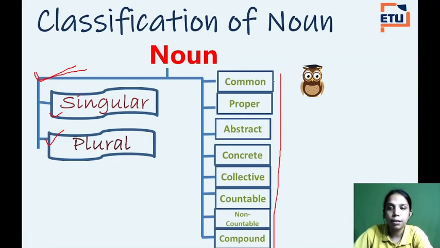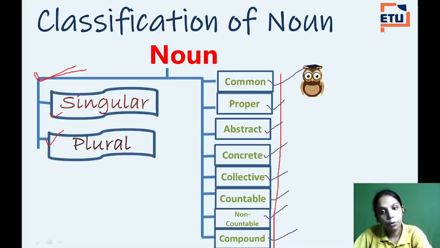Here it is common noun, proper noun, abstract noun, concrete noun, collective noun, countable noun, non-countable noun and compound noun. Let me read it for you again. Common noun, proper noun, abstract noun, concrete noun, collective noun, countable noun, non-countable noun and compound noun.